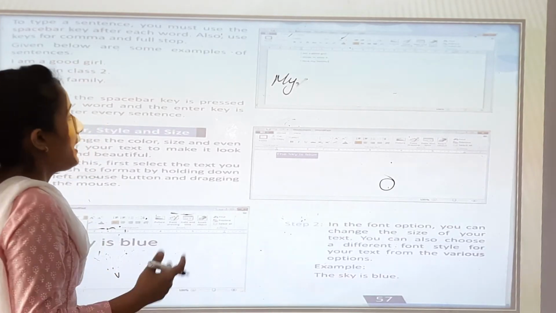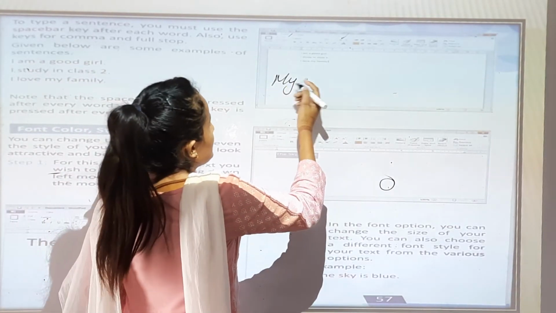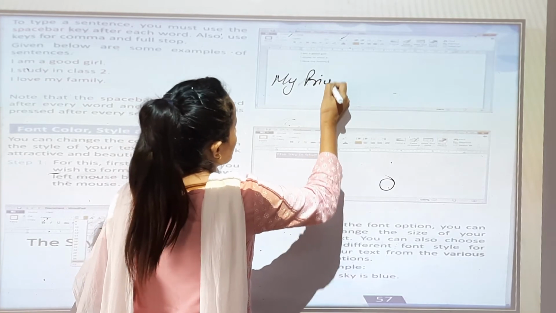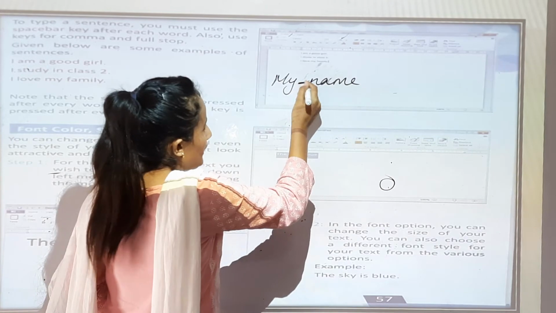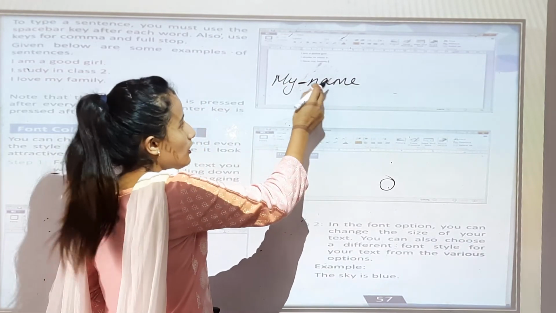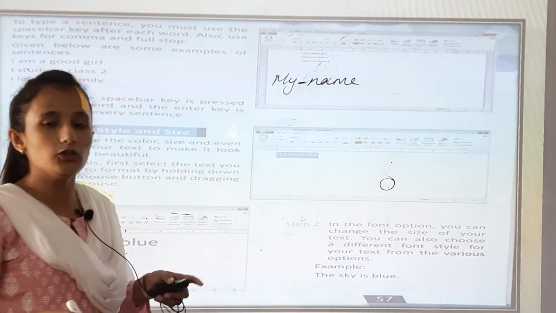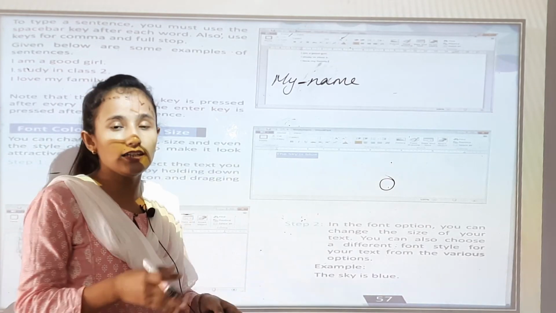Okay. Now I am writing something, so I have to give a space, right? My name. So there is a space between my and name. So with the help of the space bar button, you can give a space. You can give a gap.